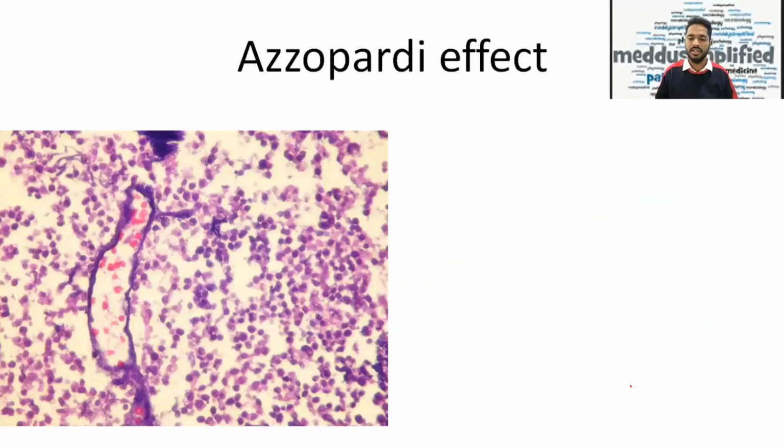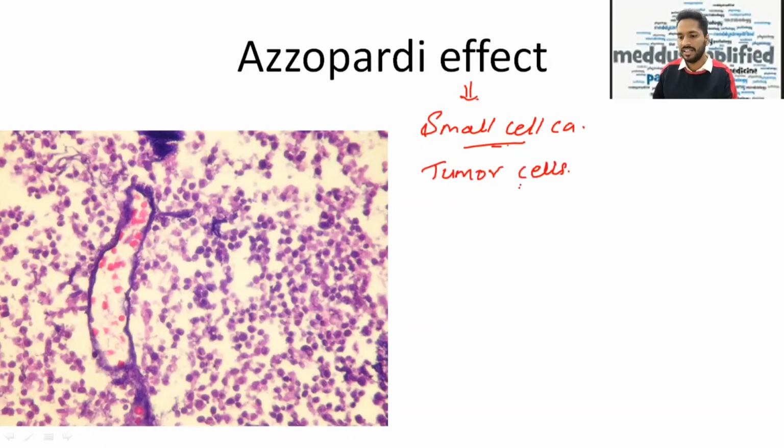Now talking about the Azzopardi effect. What is the Azzopardi effect exactly? One thing we know is that it is common in small cell carcinoma. It is seen in small cell carcinoma. So what happens exactly? The tumor cells in small cell carcinoma get necrosed, then they get fragile. And we know fragile things usually break, right? Mostly break. So it will break down.